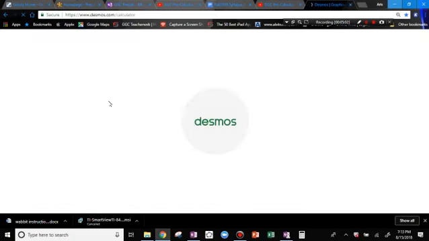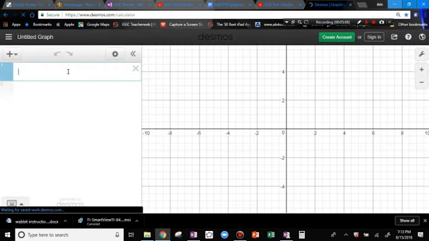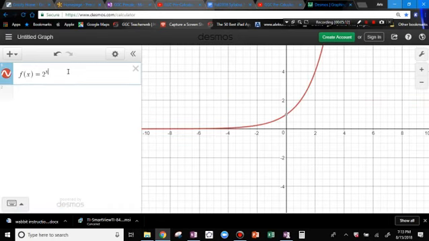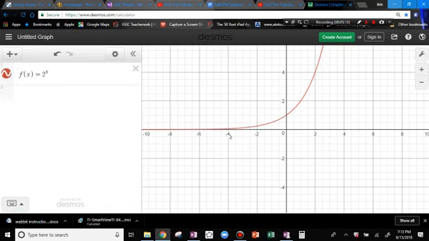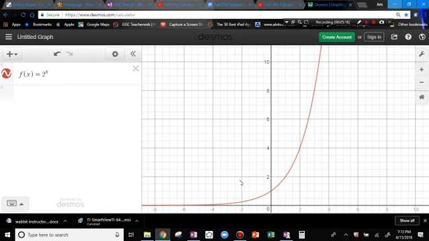When we look at the picture, it is exactly what we would expect it to be. If at each step f of x equals 2 to the x, that thing goes crazy. Right? It goes super high, super fast. The 2 here is called the base. B is called the base.